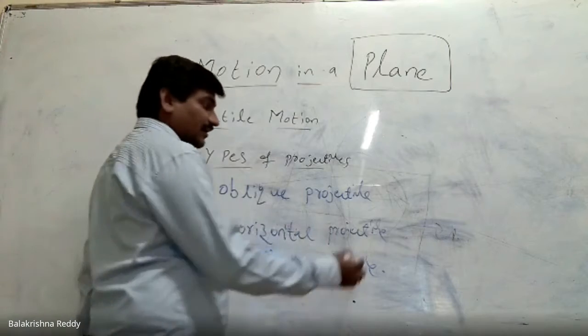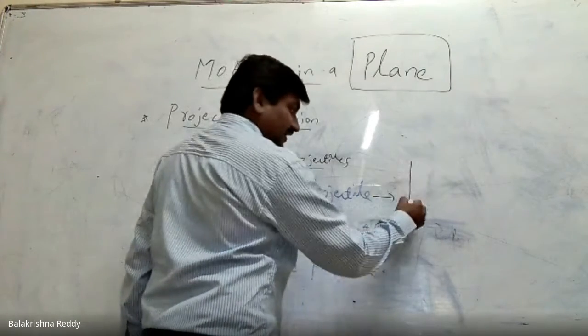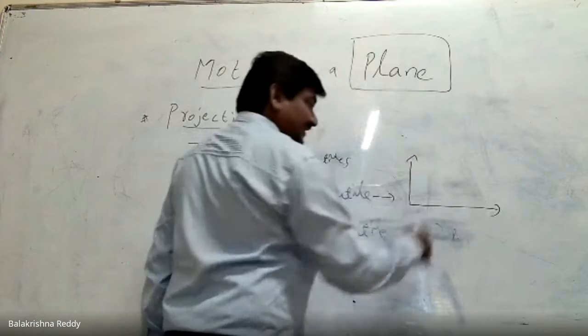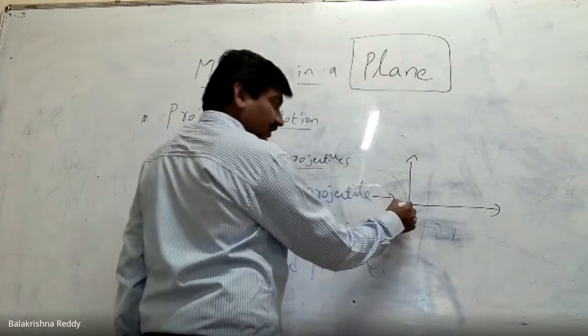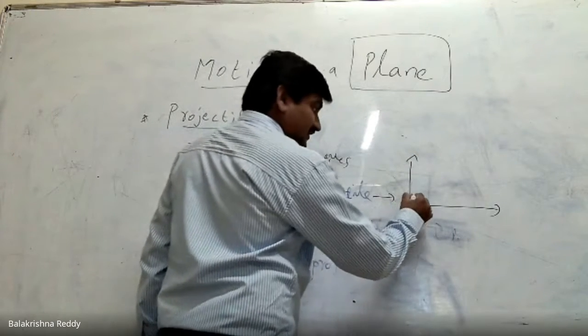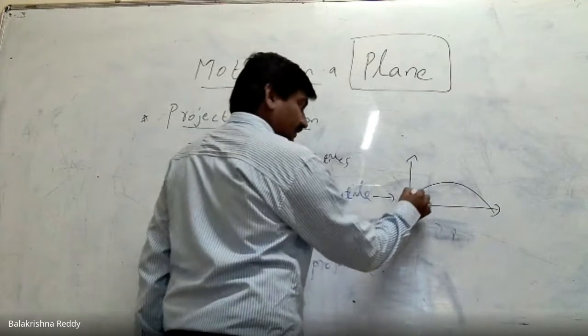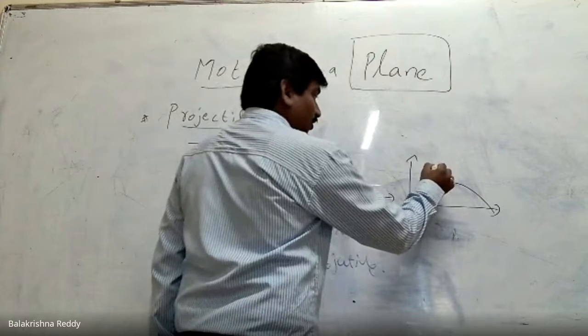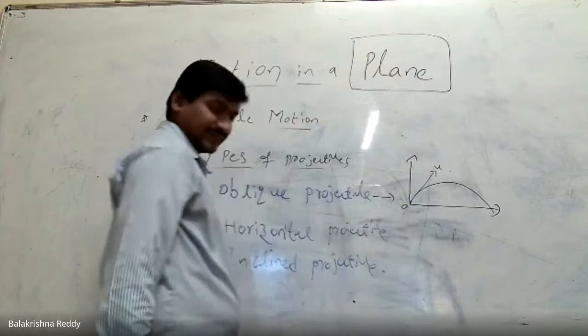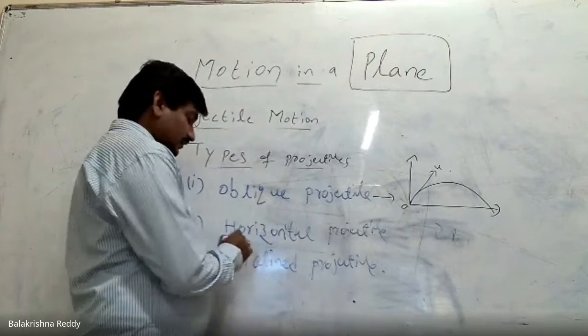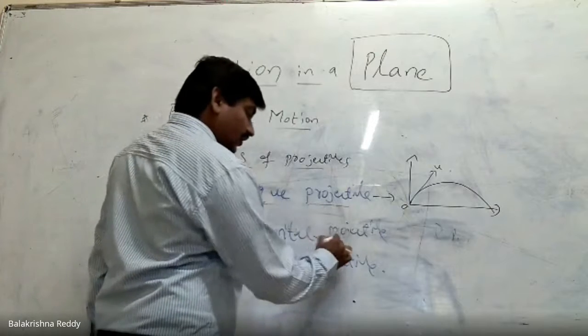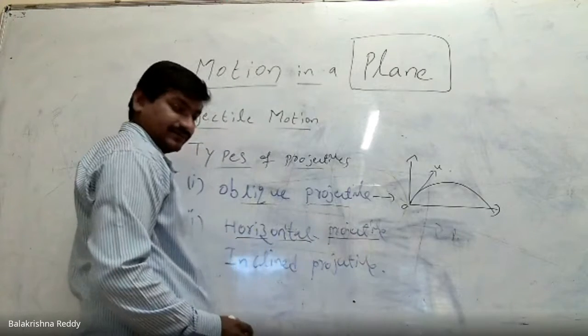When we are throwing from the ground, the projectile motion with respect to the x-axis and y-axis is as you are seeing. This is what we call an oblique projection. Now, what do you mean by horizontal projection?